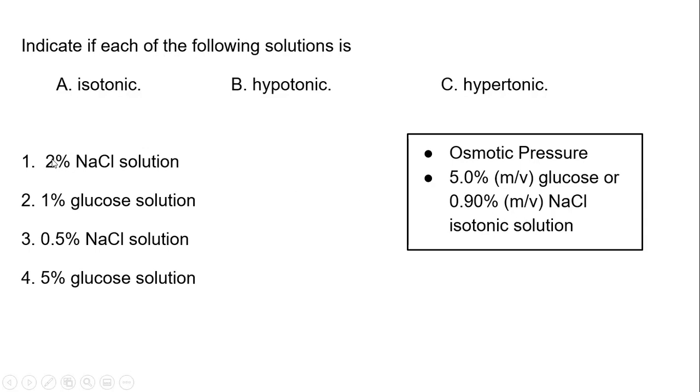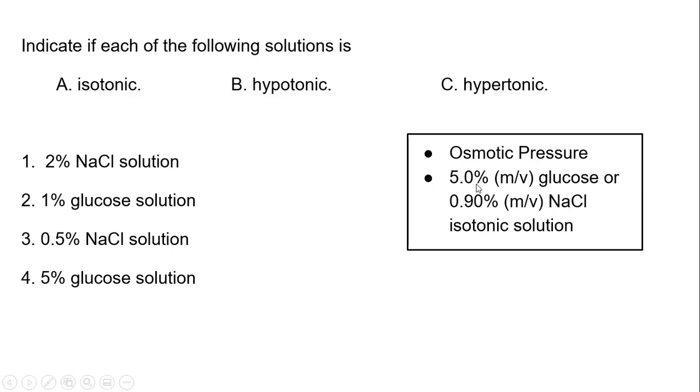This is vastly different from the 2%. So if we were to take a guess here, the 2% is higher than the normal. So what this means is it's hypertonic. That's going to mean it has a higher concentration than the red blood cells. Water's going to flow out of it because it's higher than what we have in our body.